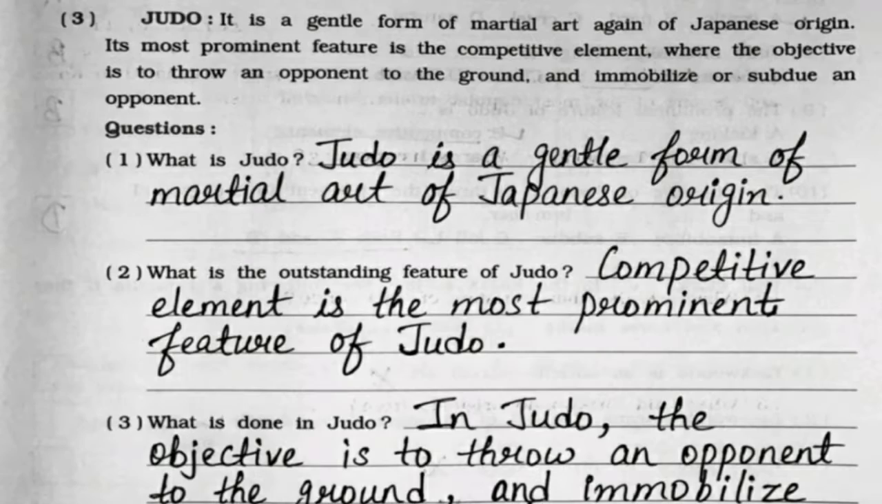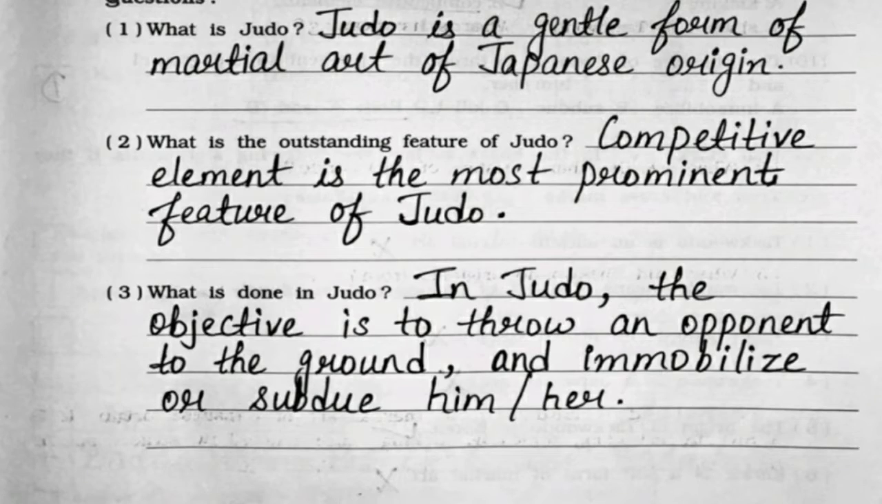Now, third paragraph question answers. First one, what is judo? Judo is a gentle form of martial art of Japanese origin. Second, what is the outstanding feature of judo? Competitive element is the most prominent feature of judo. Third, what is done in judo? In judo, the objective is to throw an opponent to the ground and immobilize or subdue him or her.